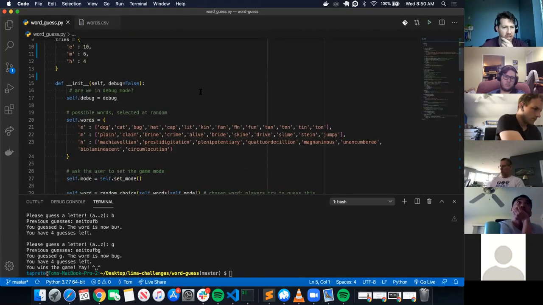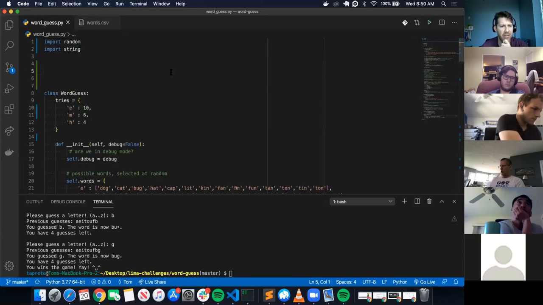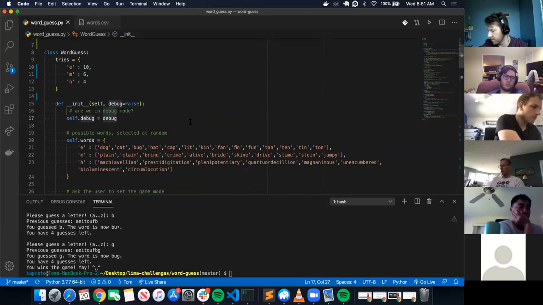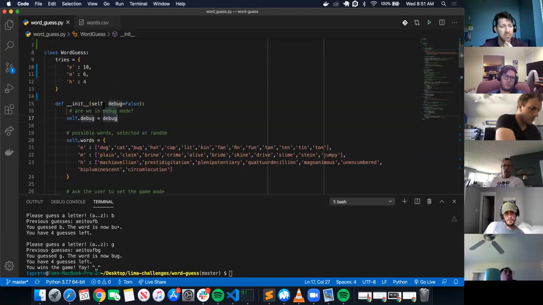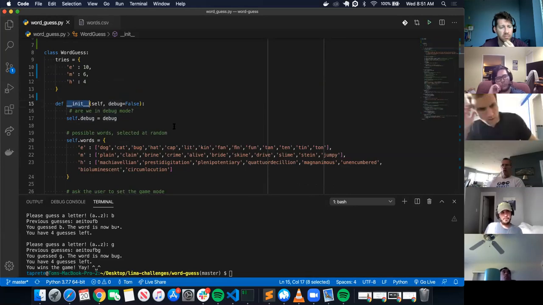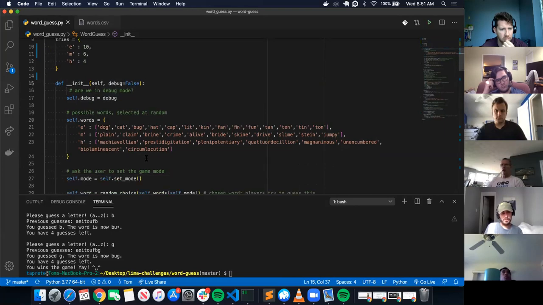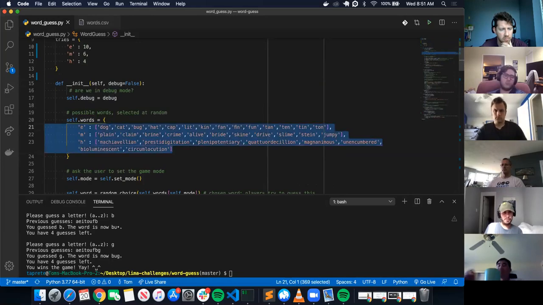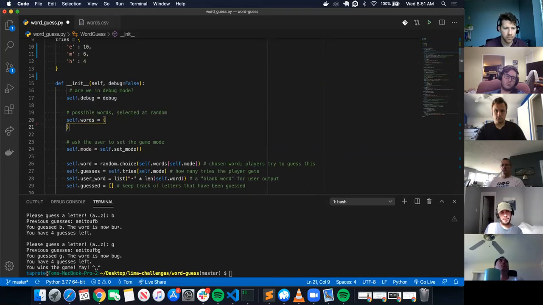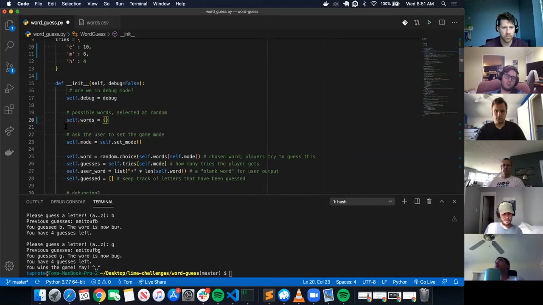So where do we want it, in the initialize method or up here? We can have it down here. Does anybody have a preference? We put ours basically in the init, but after the self.words. What we initially did was just put self.words as an empty dictionary. So we basically erased all of that, and then we declared self.words an empty dictionary.